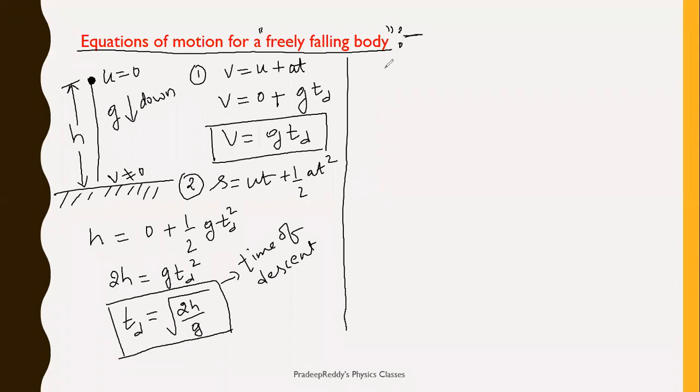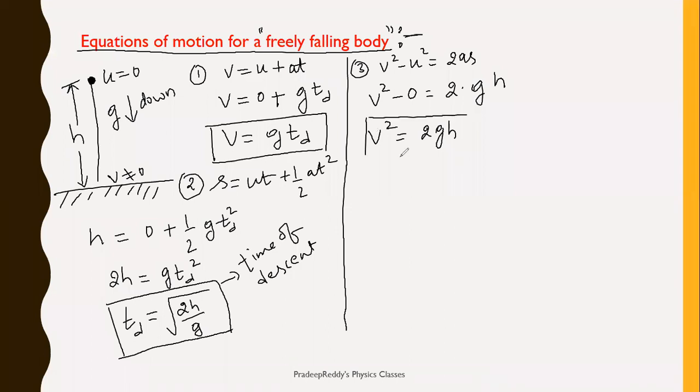Now coming to the third equation, v square minus u square is equal to 2as. What is the final velocity? v square as it is. Initial velocity is 0. It is 2 into acceleration, which is in the downward direction, and velocity is also downward. So g positive, and displacement traveled is h. Therefore v square is equal to 2gh.